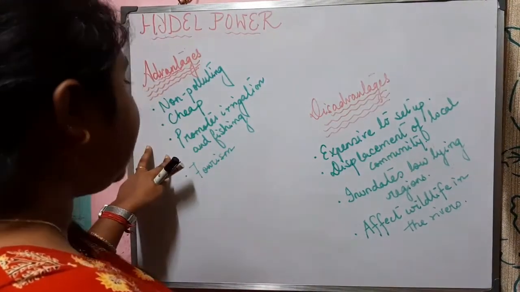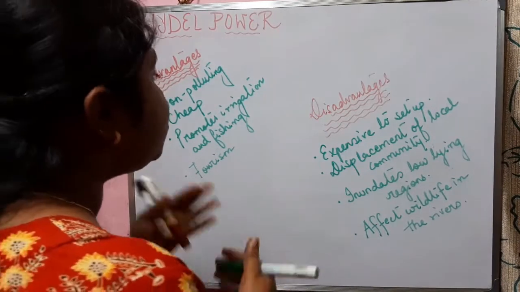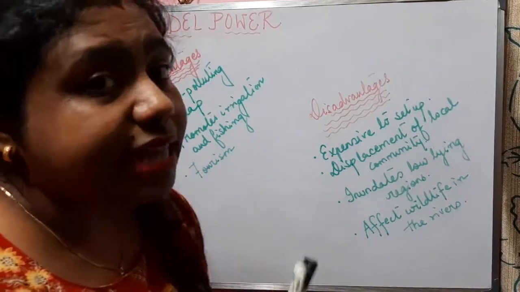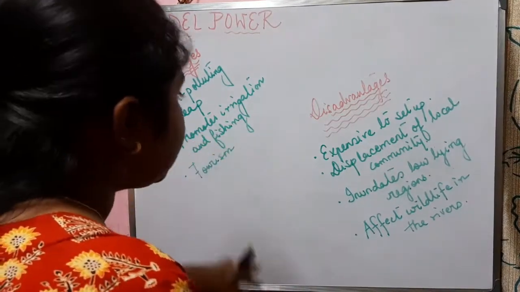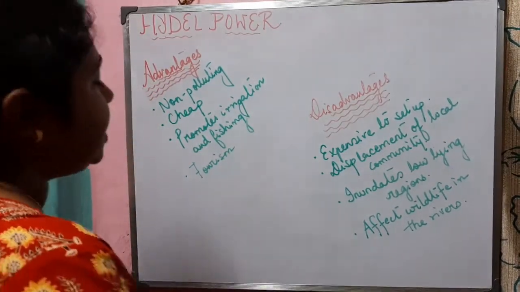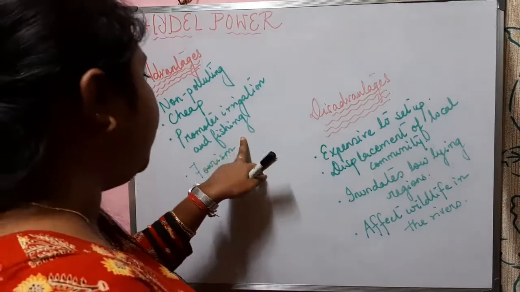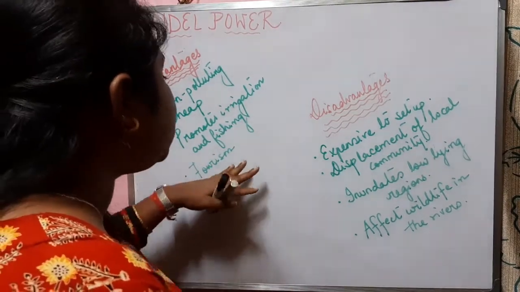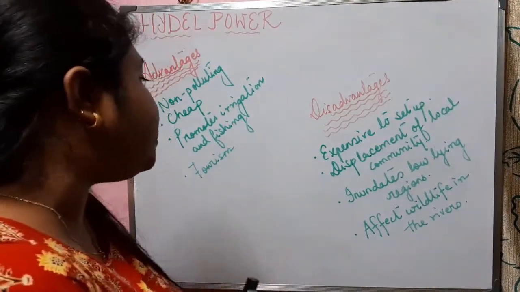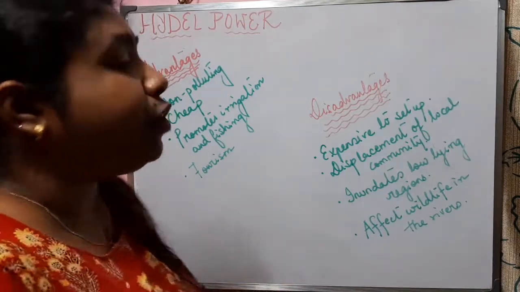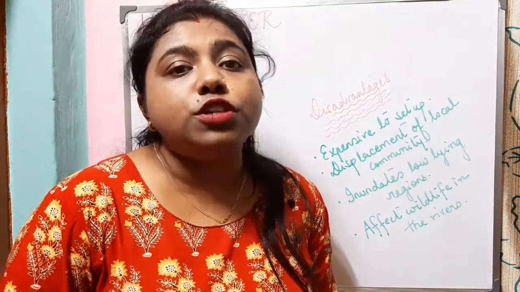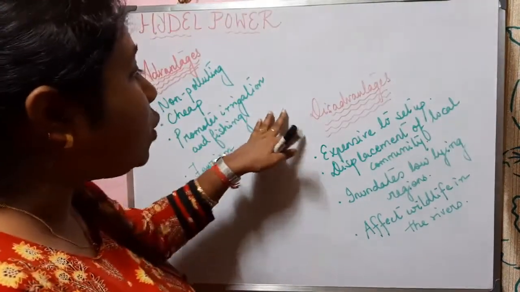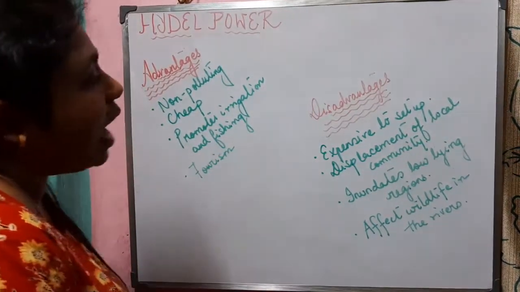It promotes irrigation. The water once used to produce hydroelectricity is again used for irrigation, and the dams which are constructed to produce hydroelectricity help in fishing. They also help in tourism because a lot of tourists visit different dams for different recreation activities, like fishing or small picnics. Now coming to the disadvantages of hydel power.